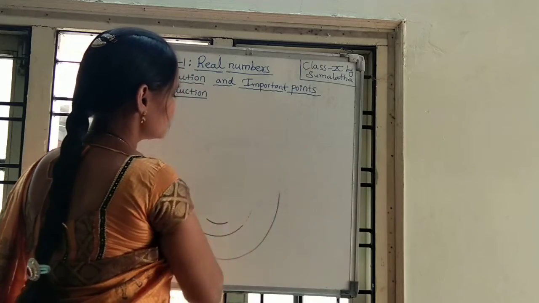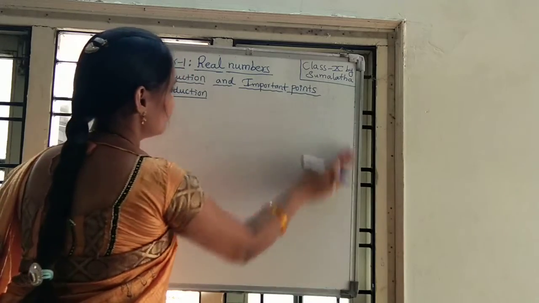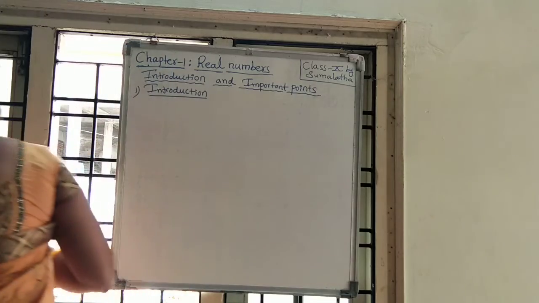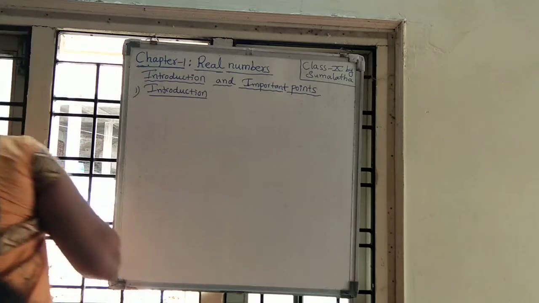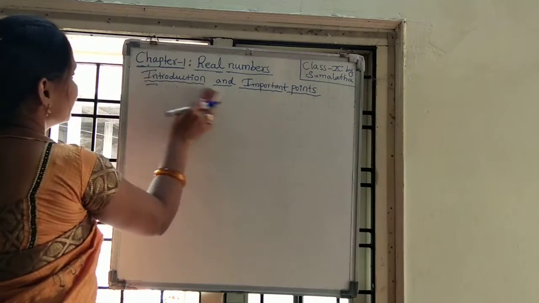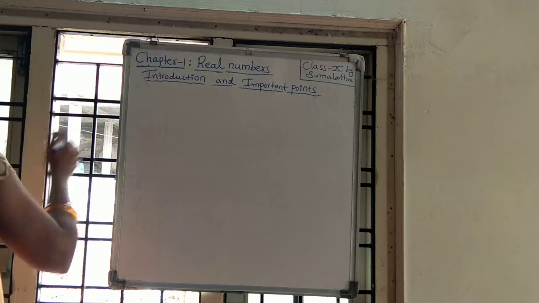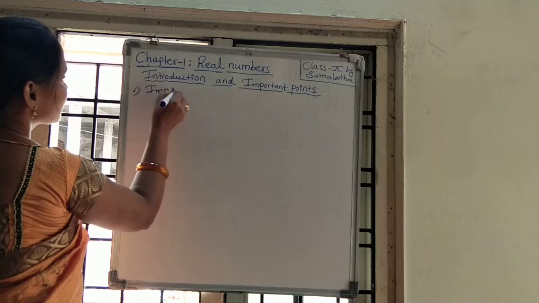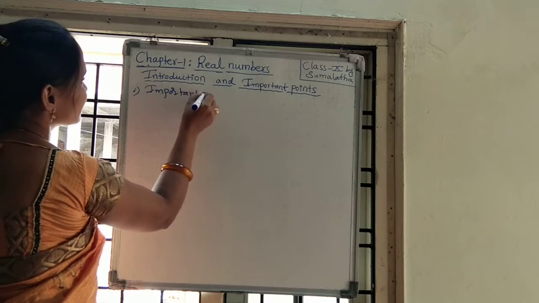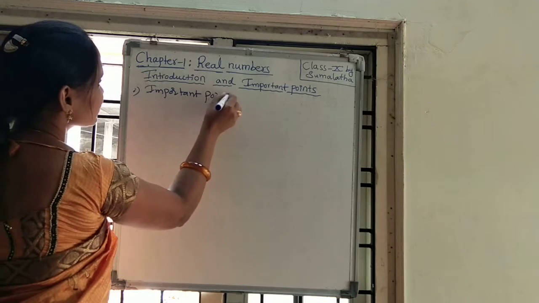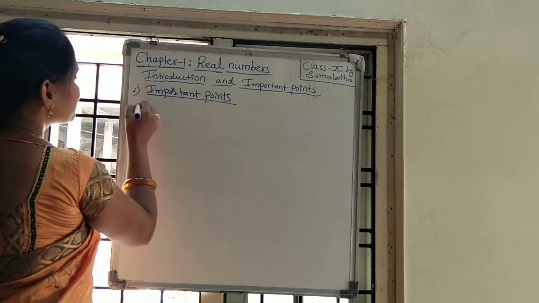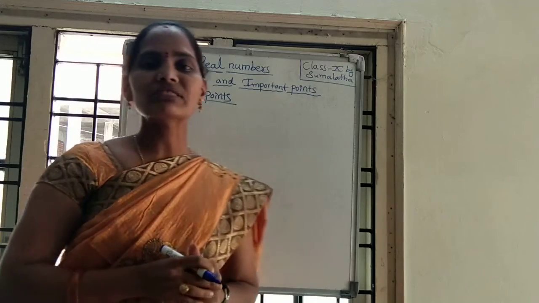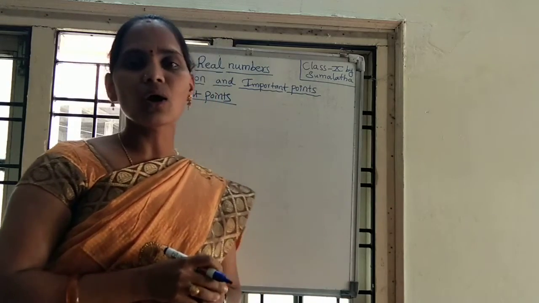In this chapter, the first important point is the division algorithm, Euclid's division algorithm.